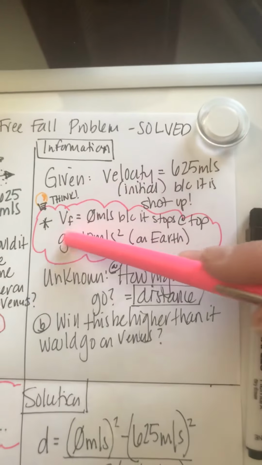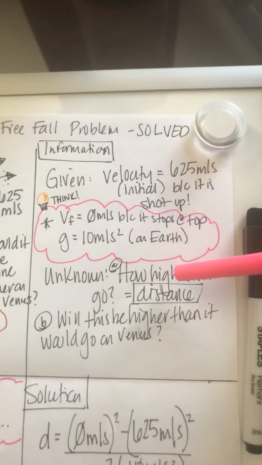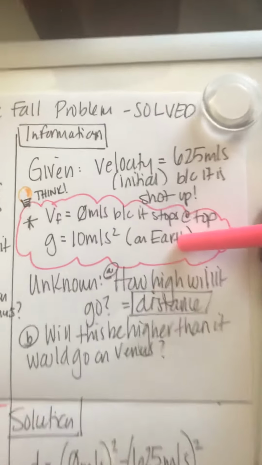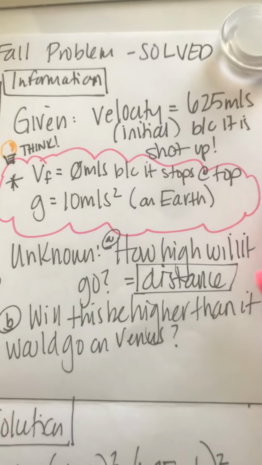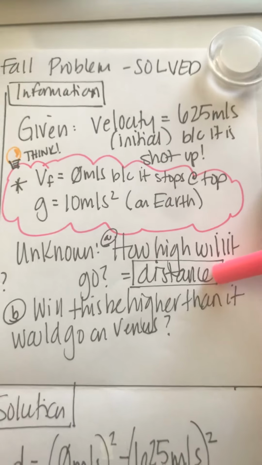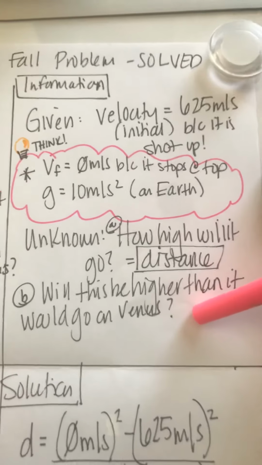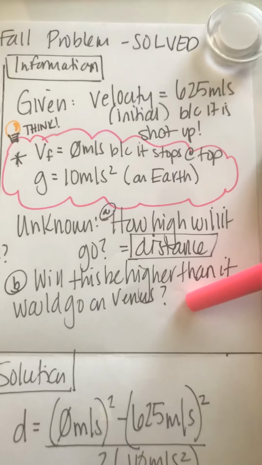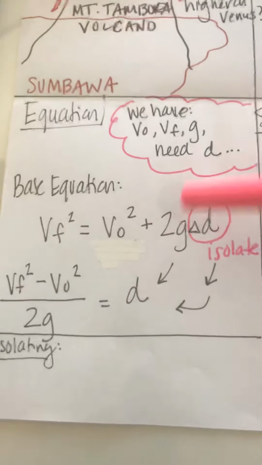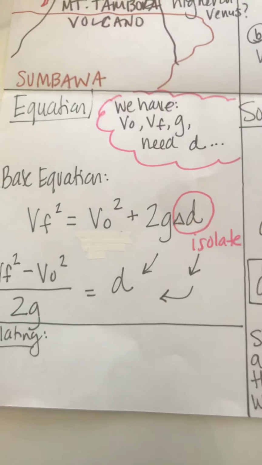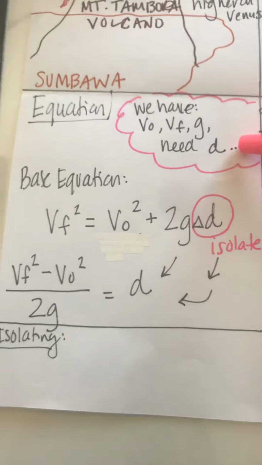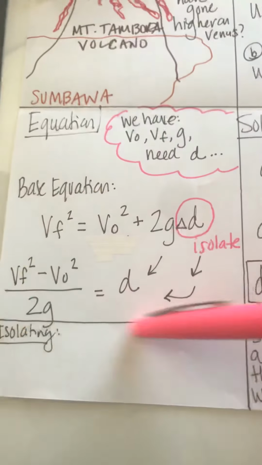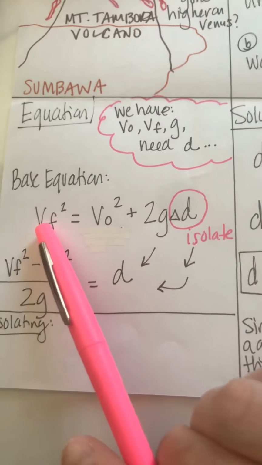And because it's an object going up against gravity or falling towards the Earth, gravity is 10 meters per second squared. So the unknown is how high will it go, which is a distance. And part B is, will it be higher than it would go on Venus? Okay, so we walk over here to our equation. This is my little think aloud piece. We have initial velocity, final velocity, gravity. We're looking for D. So we look at our equation choices and we get this one.